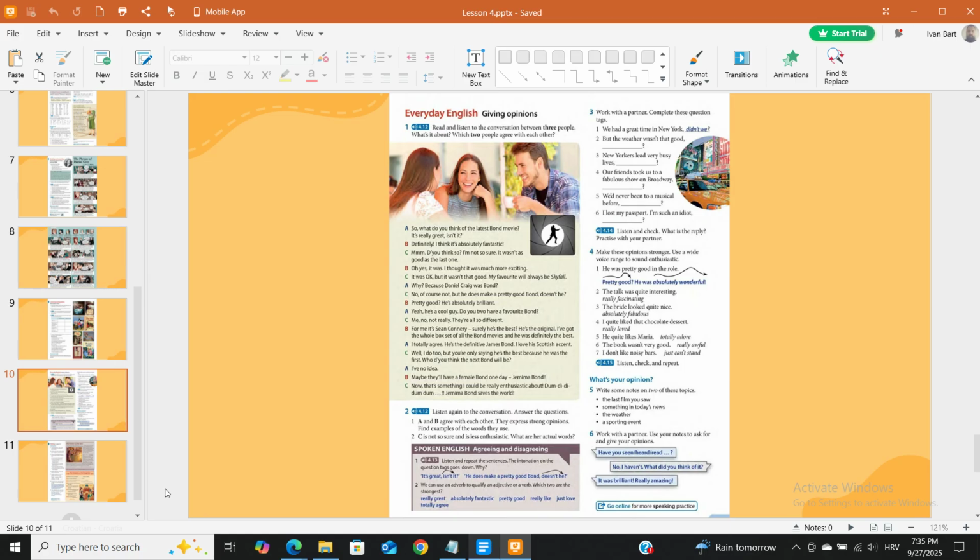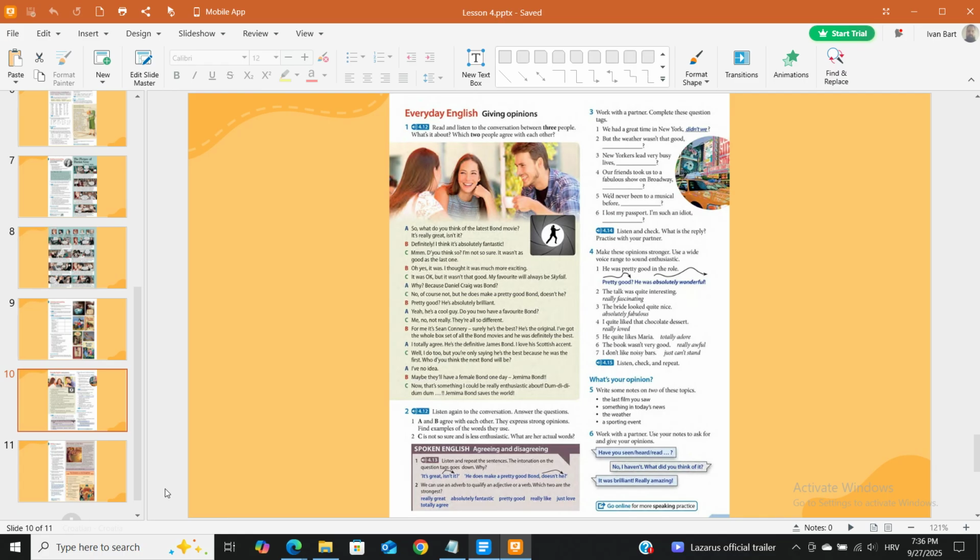24.12 Listen again to the conversation. Answer the questions. 1. A and B agree with each other. They express strong opinions. Find examples of the words they use. 2. C is not so sure and is less enthusiastic. What are her actual words? Spoken English: agreeing and disagreeing.